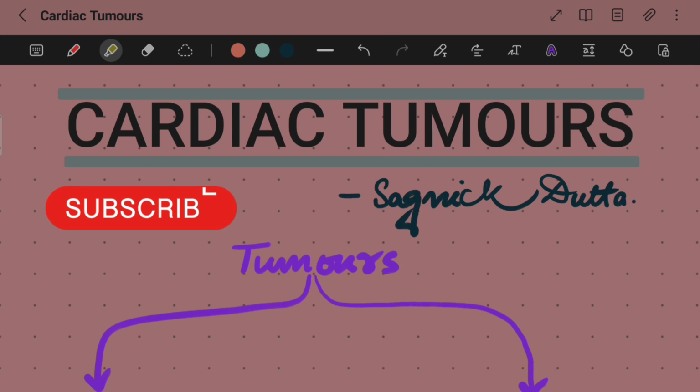This is Shagnik Datta and today we will be discussing another topic of the cardiovascular system, that is cardiac tumors. We are going on with a series where we are discussing the book called Robbins Pathology and taking up topics from it and trying to read and understand its lines. So in this video, we'll be taking up the topic of cardiac tumors.